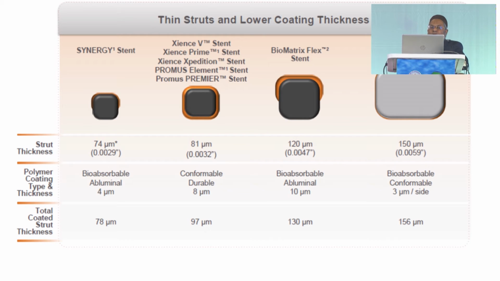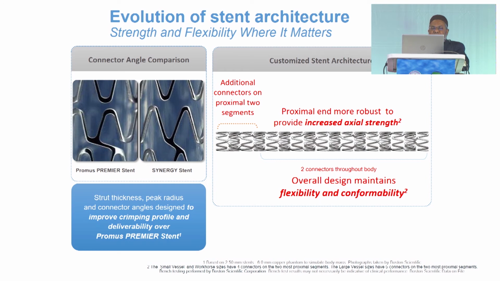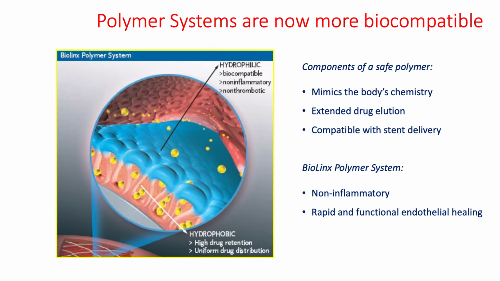Strut thickness and lower coating thickness are important issues, and the second is coating. Regarding the evolution of stent architecture, there are different changes in architecture. Connectors were added on the proximal two segments, and the proximal end was made more robust to provide increased axial strength.